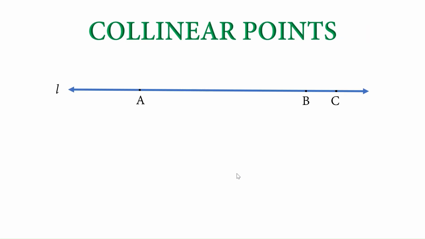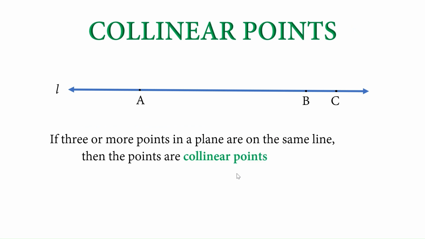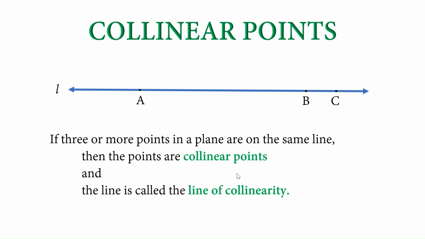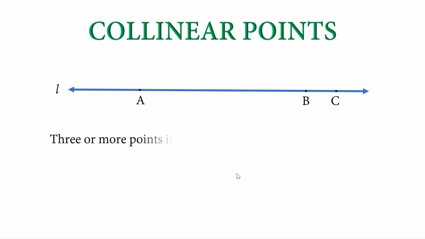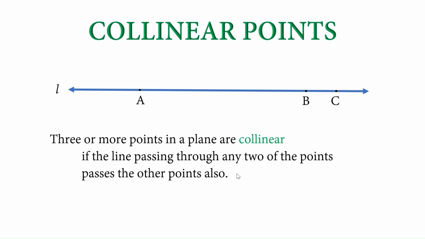Now, collinear points means if three or more points in a plane are on the same line, then the points are collinear points, and the line is called a line of collinearity. In other words, we can also say three or more points in a plane are collinear if the line passing through any two of the points passes through the other point also.